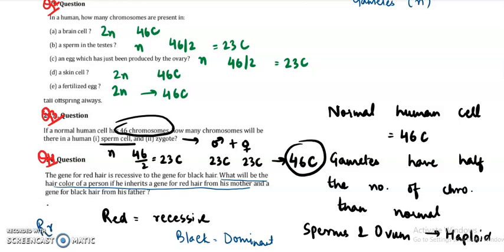That means the genotype is this one. What will be the hair color? That means small r has come from mother and capital R has come from the father. This means this is the genotype of the person that they are asking in the question. Here, because one dominant allele is there, so that means the color of the hair will be black.